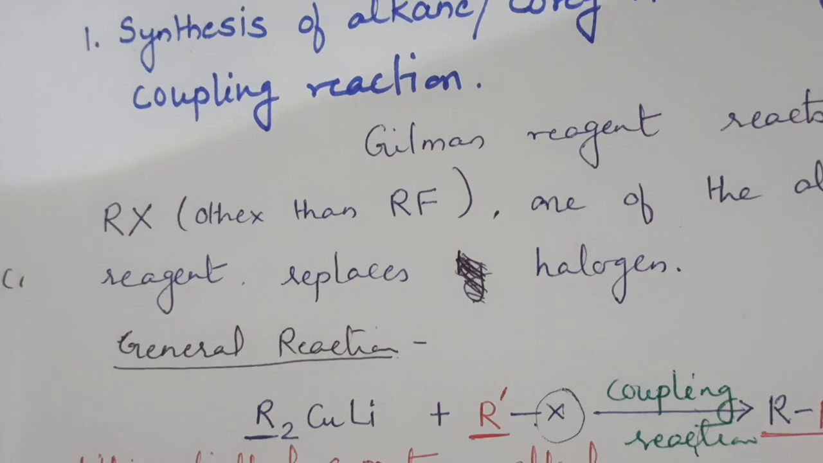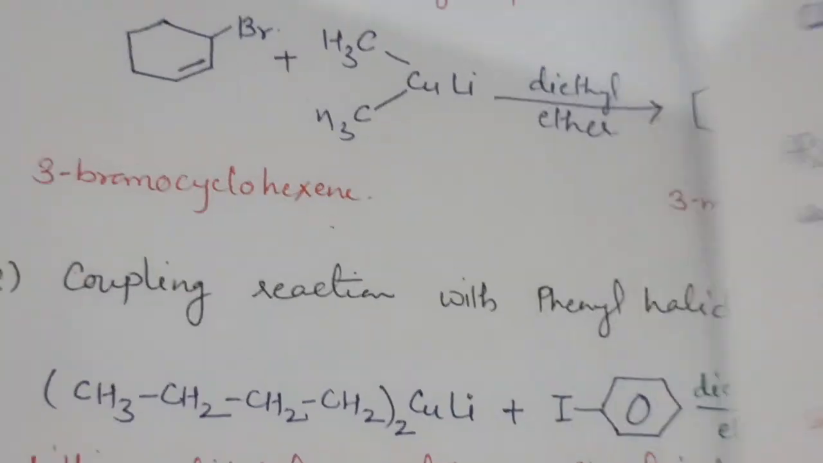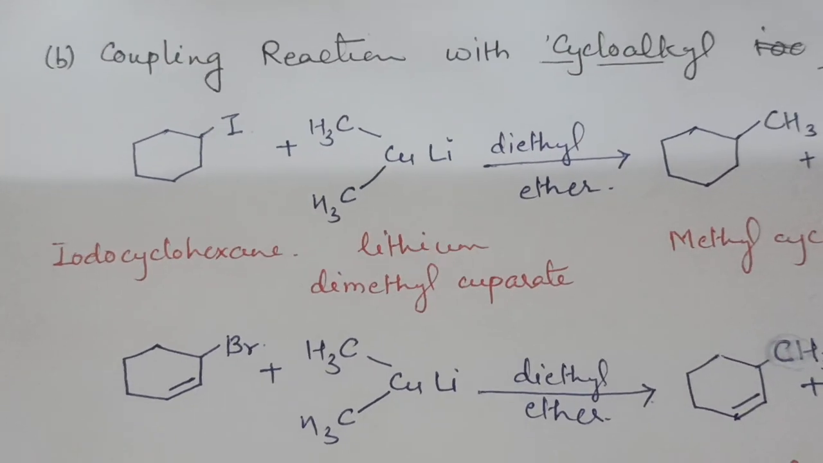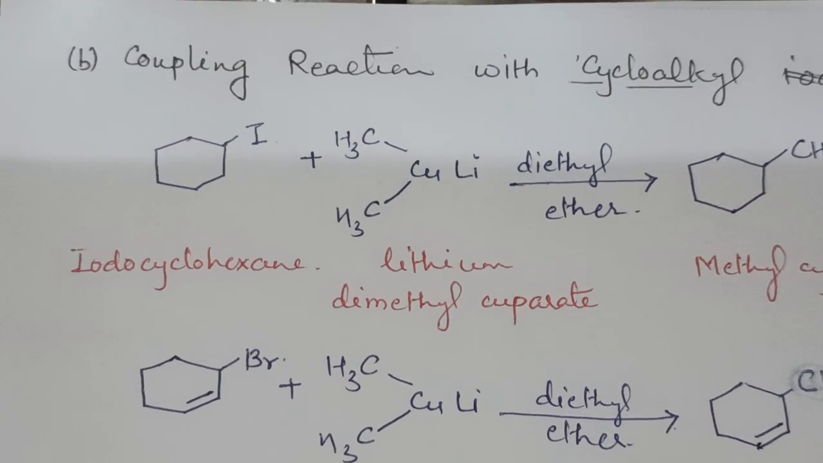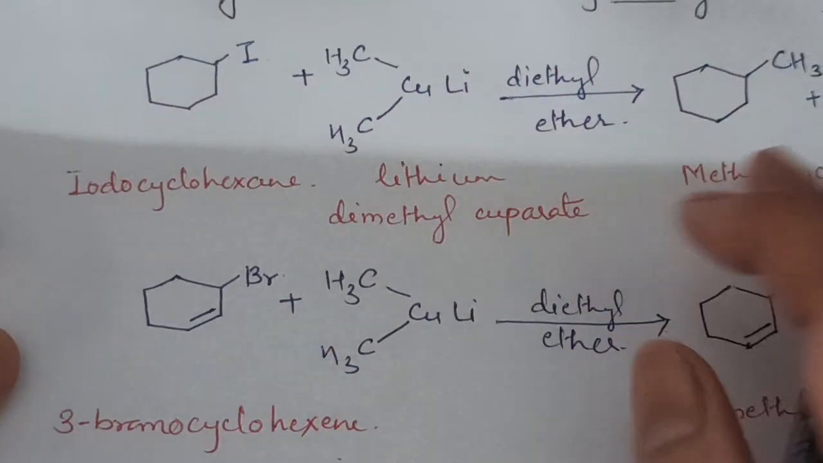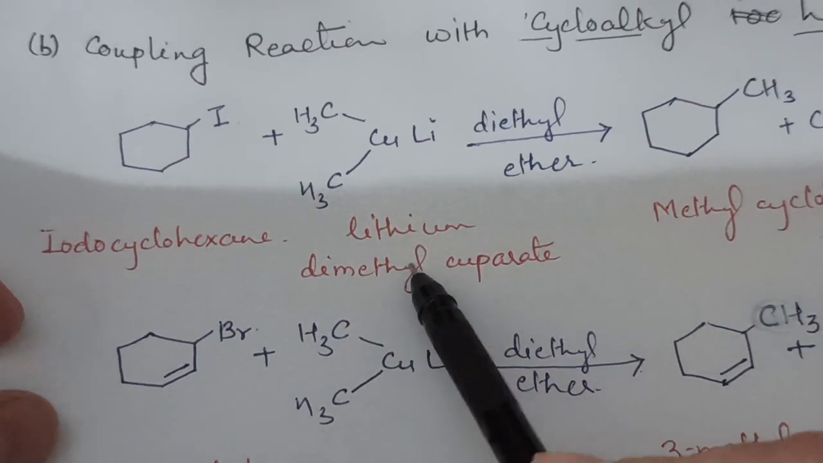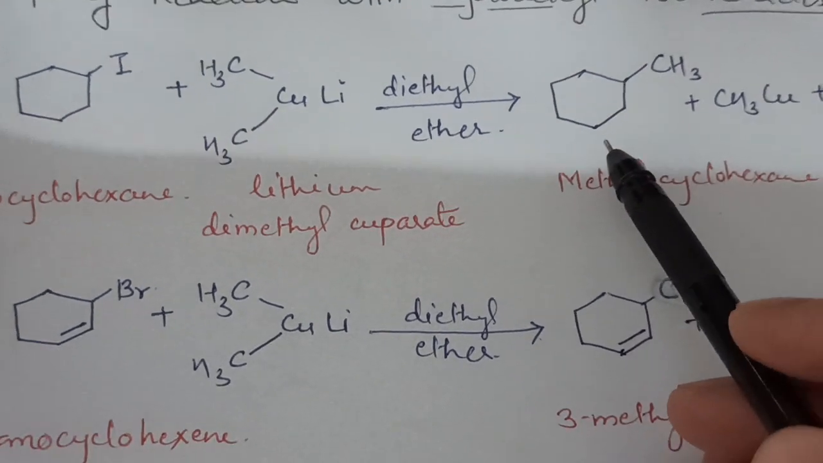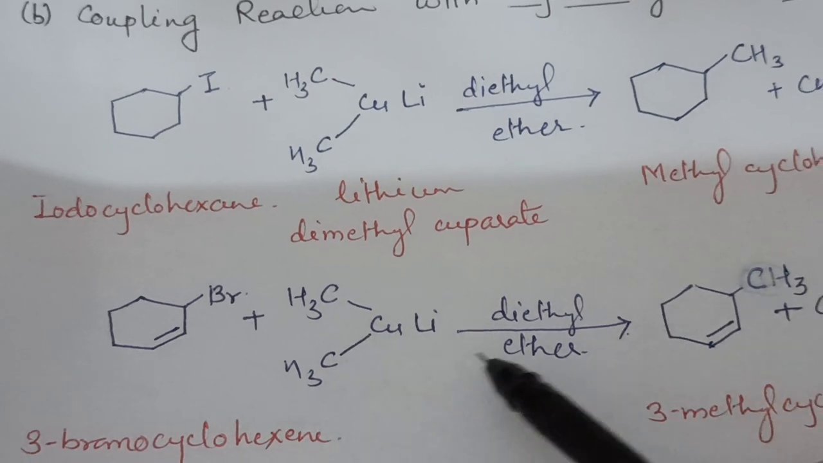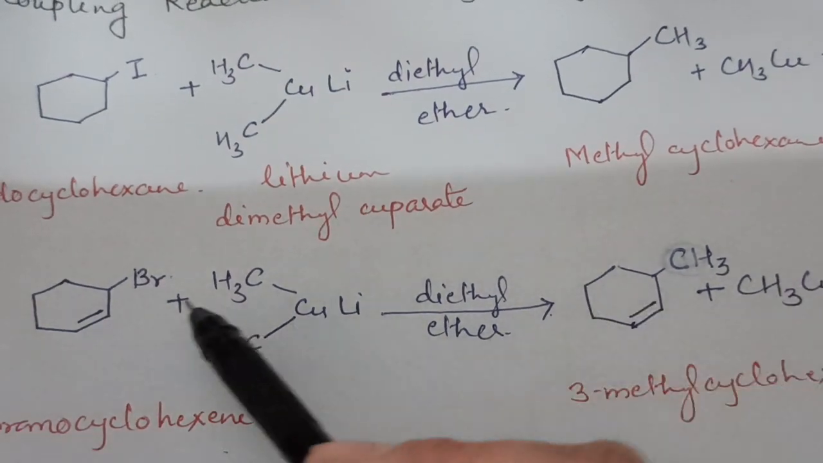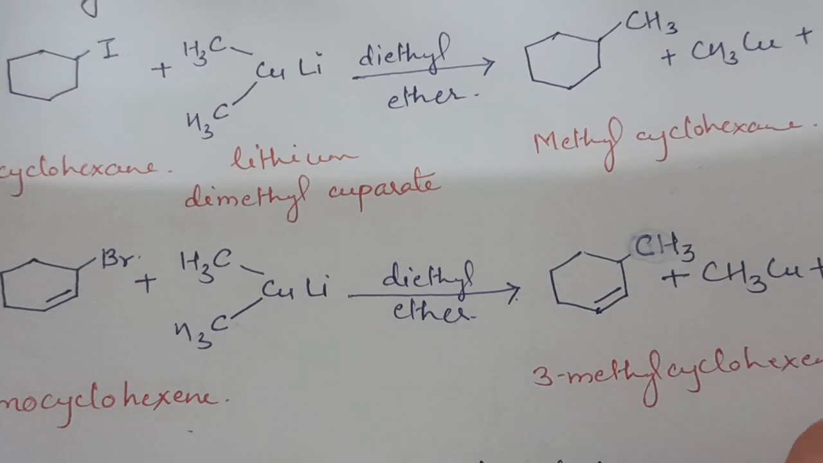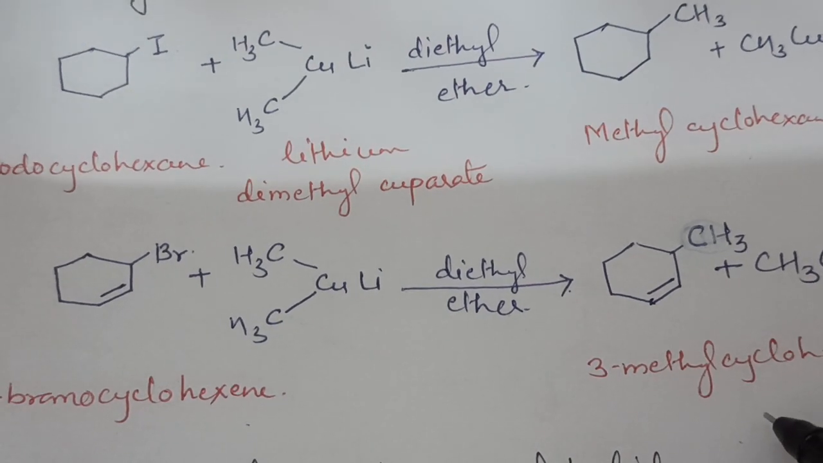Some other halides can also undergo this coupling reaction. Coupling reaction with cycloalkyl halides. Here we are taking iodocyclohexane. Reaction of iodocyclohexane with Gilman reagent forms methylcyclohexane. Similarly, 3-bromocyclohexene reacts with Gilman reagent in diethyl ether, and the bromide group is substituted by CH3, so the formation of 3-methylcyclohexene.